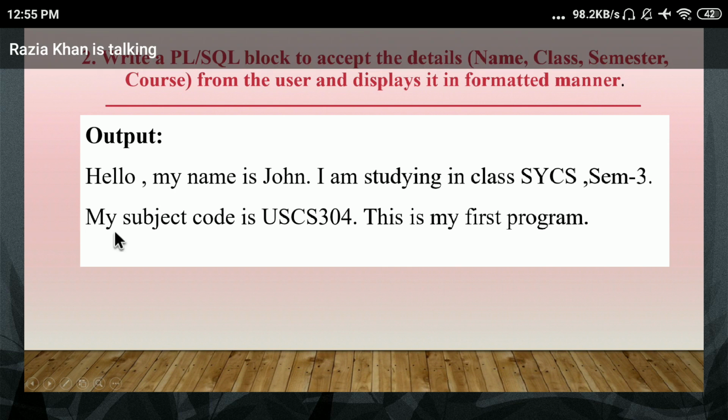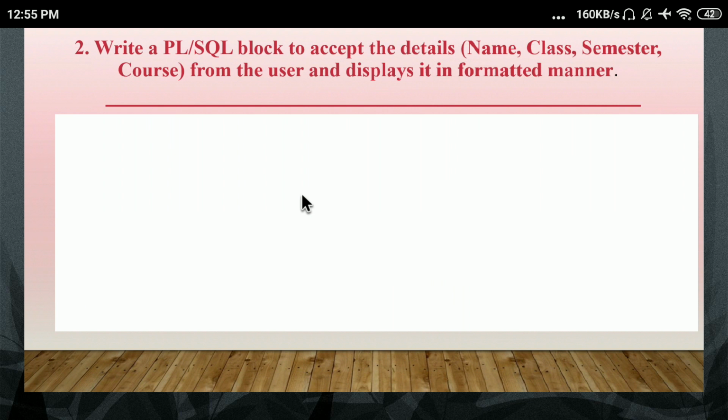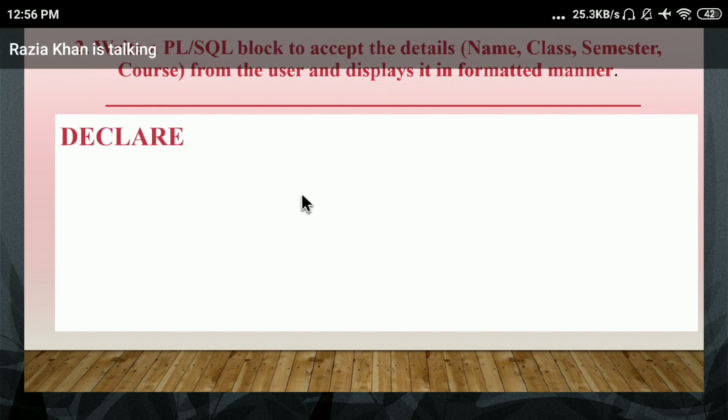Let's check. The output is the same. You have to display output like this, but you have to take this name John from the user and class SYCS from the user. Means John, SYCS, SEM3, and subject code, take these details from the user. So how can you accept the details from the user? Just check. In this program a declaration is needed because you have to accept the details from the user.